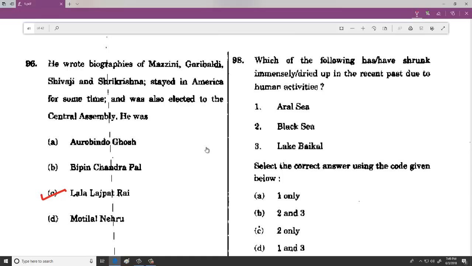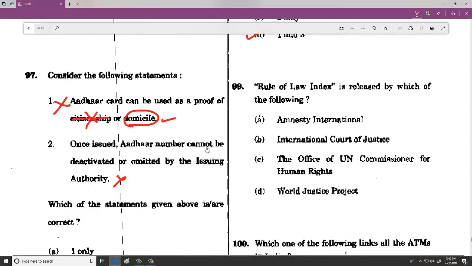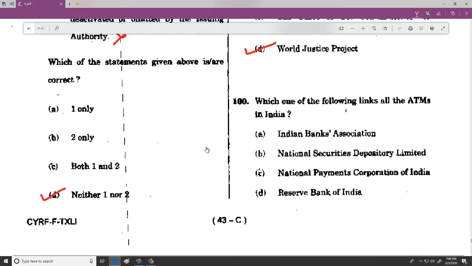Apart from Black Sea, if you see Aral Sea and Lake Baikal, both are sinking. So the option is 1 and 3, that is D. Rule of law index is directly from our indices where we have given about World Justice Project. And which one of the following links all the ATMs in India? It is National Payment Corporation of India. Again, this was discussed in the core.